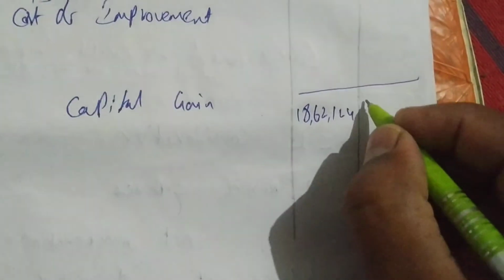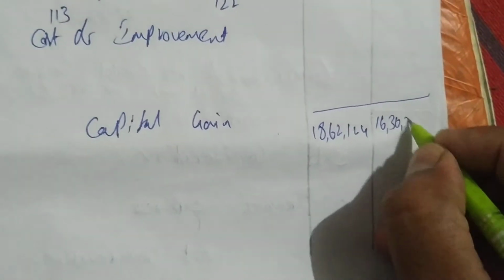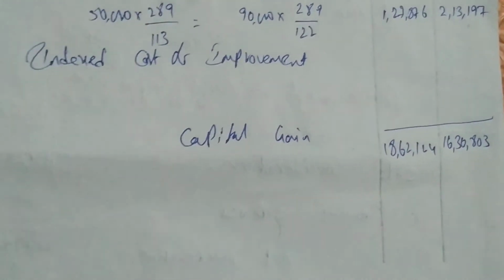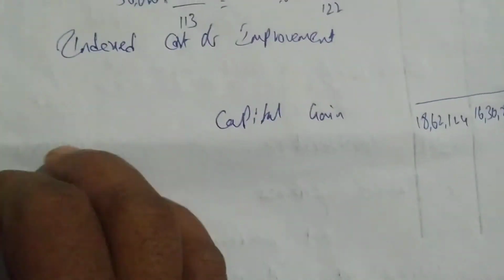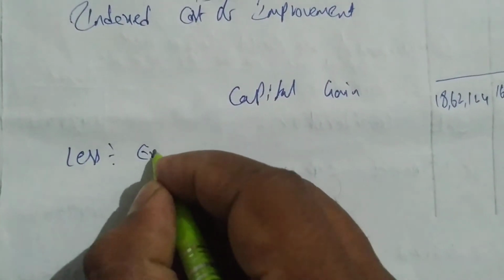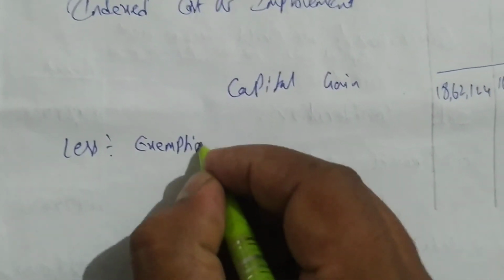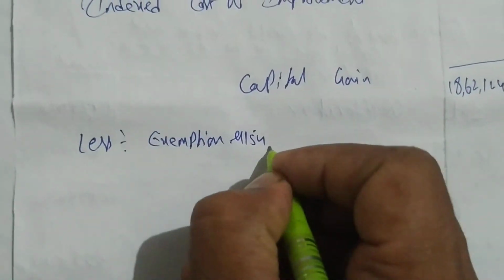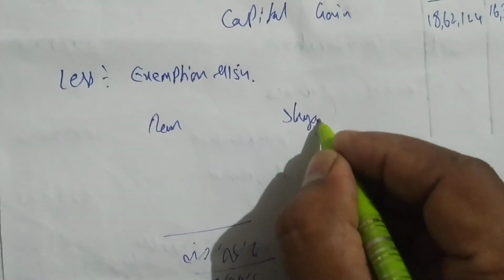We get 16 lakhs 30,803. Okay. Next we have to do the exemption now. Exemption under section 54. So exemption under 54, Ram will do, Shyam also will do.